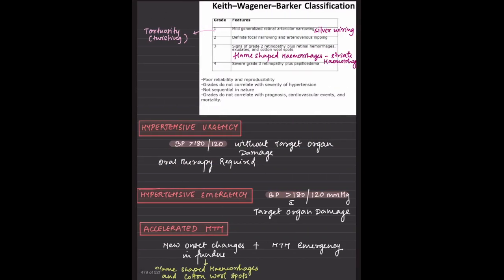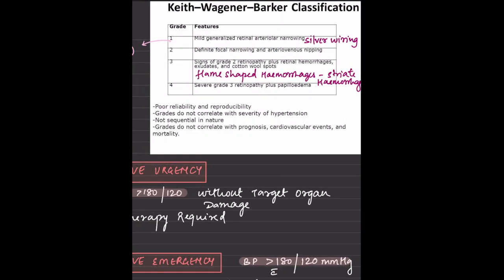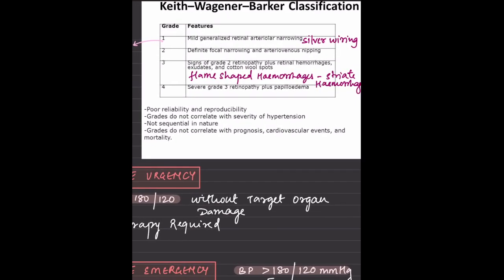So we have the Keith-Wagener-Barker classification. This is a classification which tells us about the retinopathy. It has graded the retinopathy into four types. The first grade is the mild, where there will be retinal arterial narrowing, that is, silver lining. Then the second grade is a definite focal narrowing and arteriovenous nipping. Then there could be flame-shaped hemorrhages, exudates and cotton wool spots in grade 3.